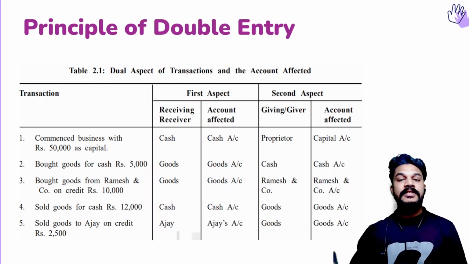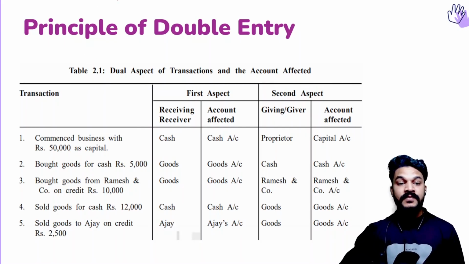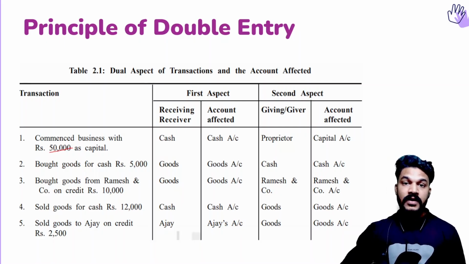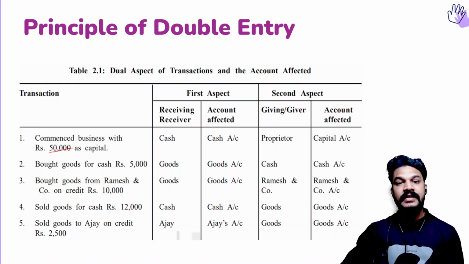So once again, we will see the examples for the rule of double entry or dual aspect. Here we have certain transactions. The first transaction: commenced business with 50,000 as capital. So business started with 50,000. This is a financial transaction. As we said, for each and every transaction, there will be a receiving aspect and a giving aspect.